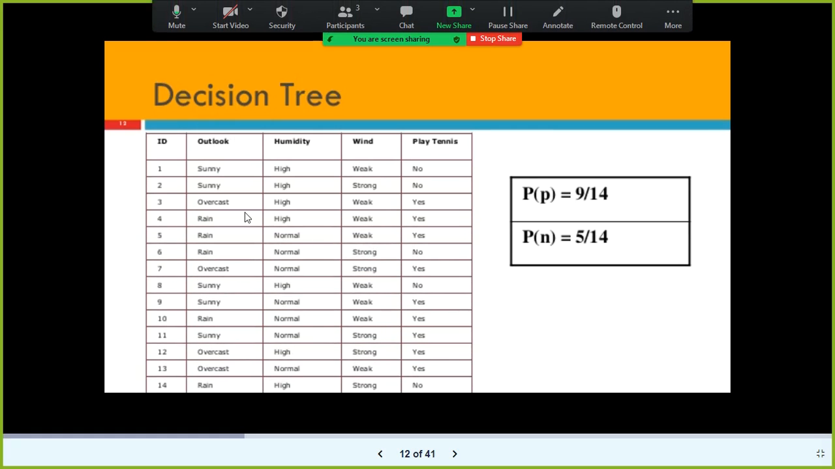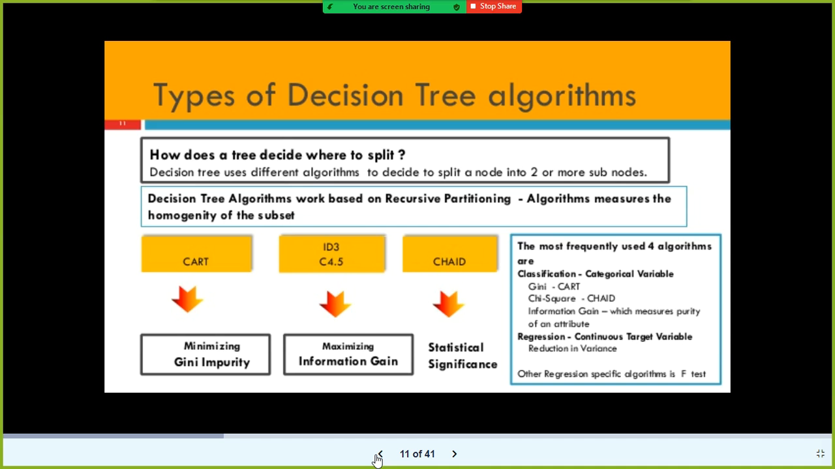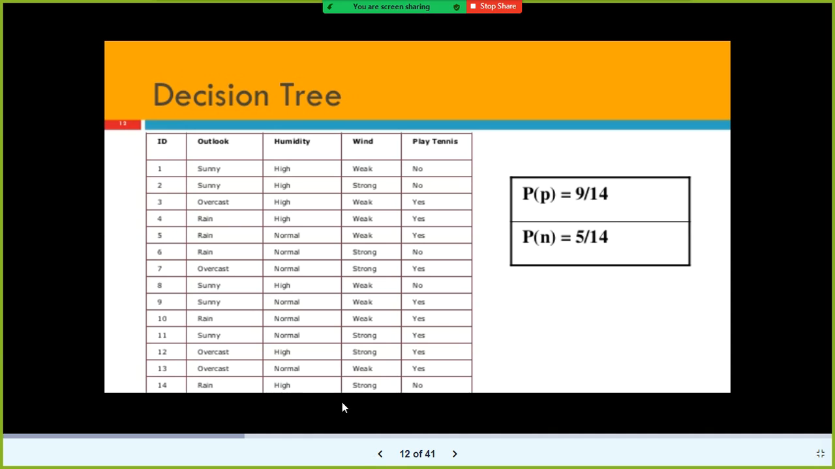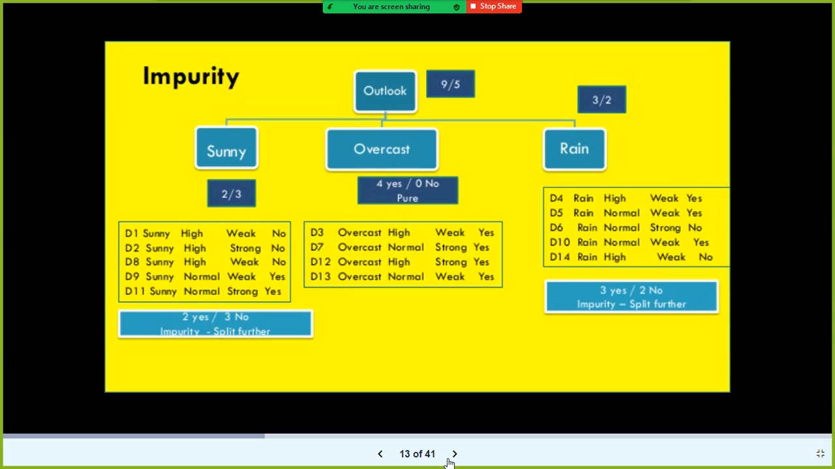So then how has this column been considered as the root node? That is where the algorithm uses these techniques, right? CART, CHAID, reduction in variance variants, these different algorithms are helpful in identifying the root node. And how is the branch node determined? Using the same techniques like Gini, entropy, information gain.